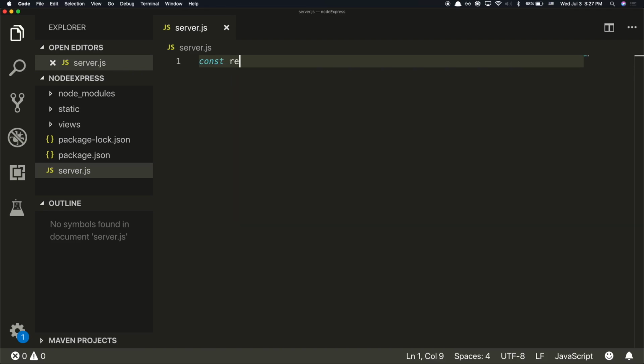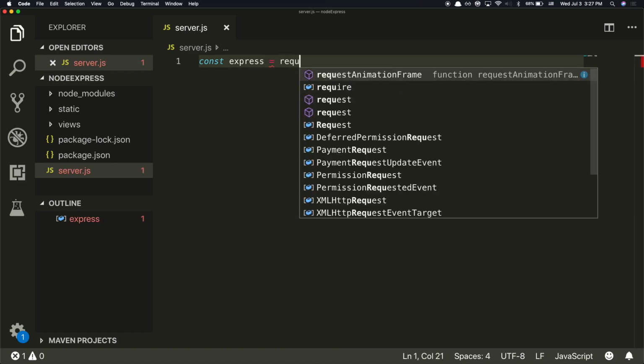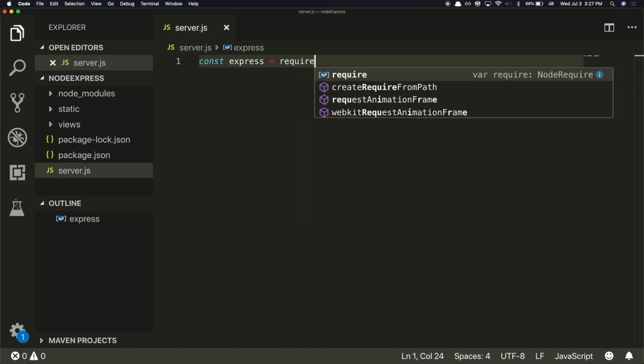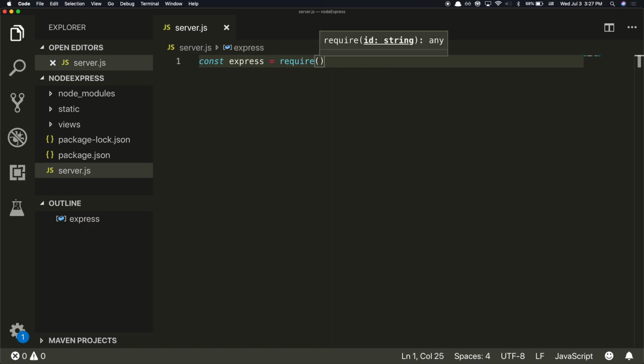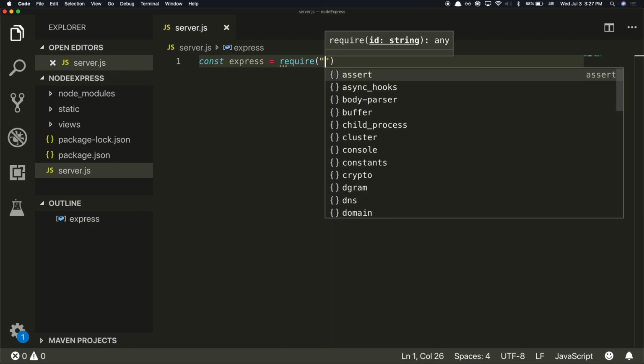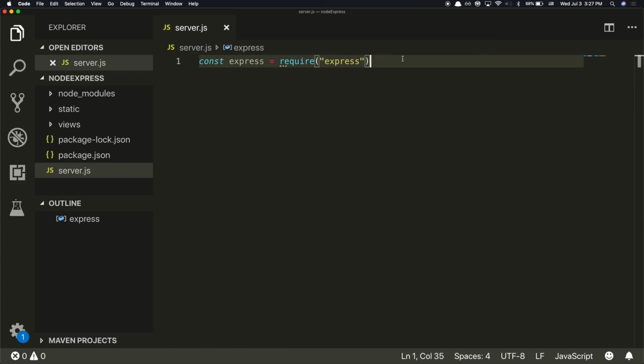Const. Wait, what is it? Express, right? It's var express equals require express. But you can use const. So var and const are just different ways of declaring a variable. Const just means this variable is never going to change in its value, which is true. So better practice would be to just use const for these types of things. We should be doing that here. But then I wouldn't be able to tell you that.